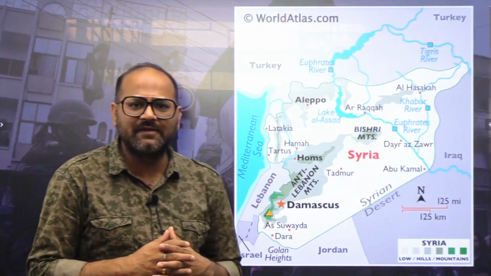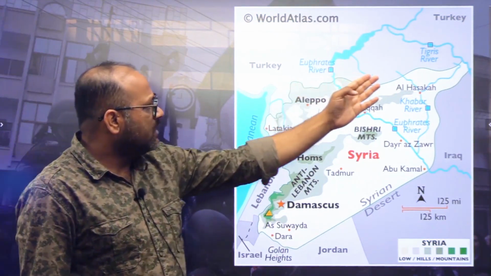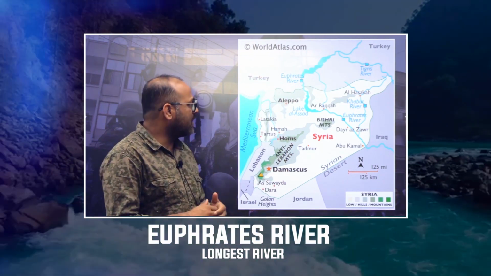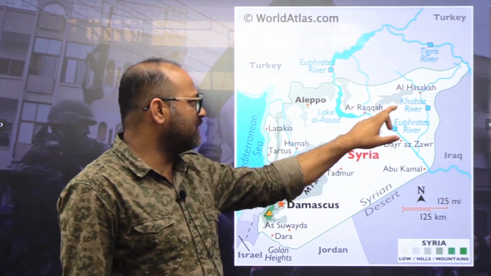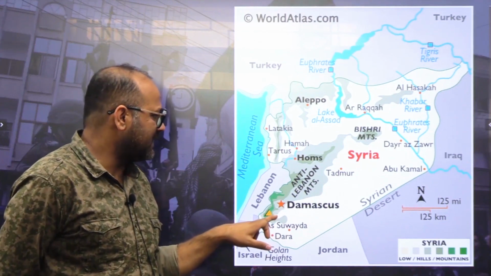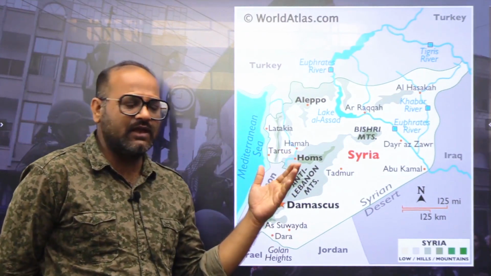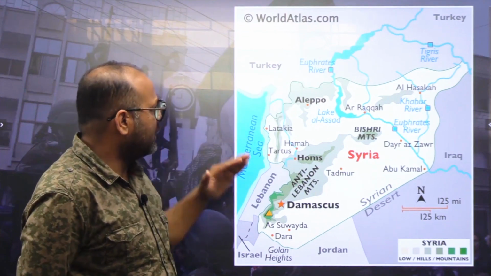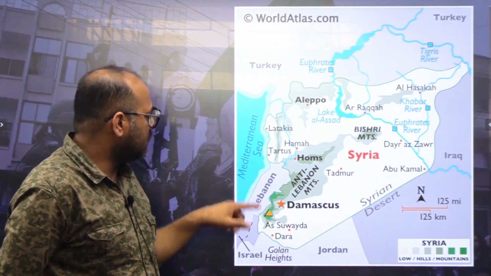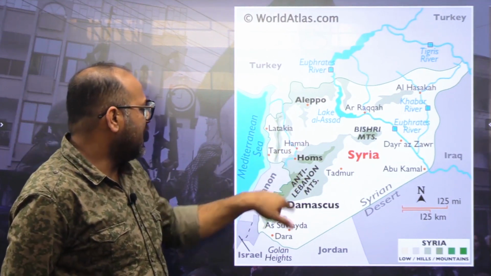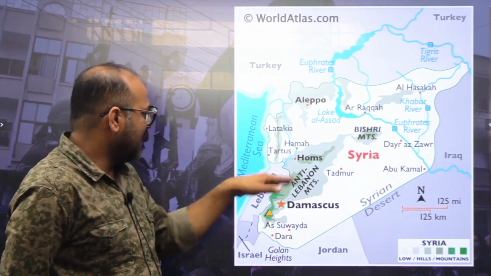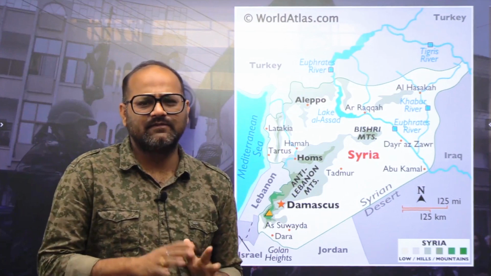Okay, let's have a look at the physical map as well. Here you will find the Tigris River, and the Euphrates River, which is the longest river in Syria. So these are the main rivers, 2 important rivers. Then we have another river, the Khabur River. And here if you see, we have Damascus, which is the capital city. And we will discuss the cities which are in the news. They are mostly in the northern part where Turkey is, and Turkey's involvement is also there. Then here you will find the Anti-Lebanon mountains, and the rest of the cities and rivers we have got to know, we have seen the hilly areas, and then the opening towards the Mediterranean Sea. You should have a rough idea of this.